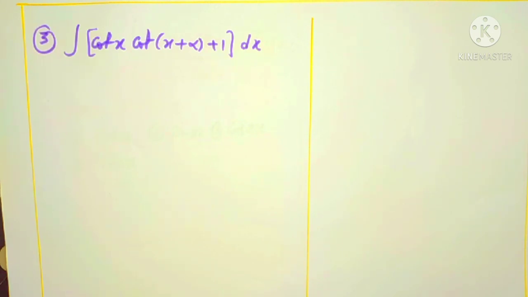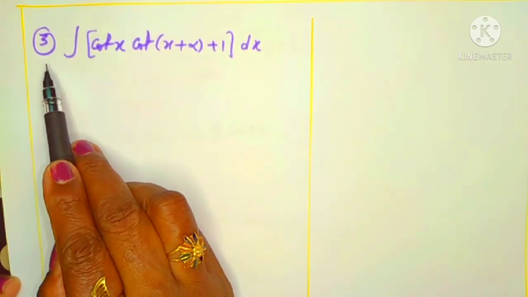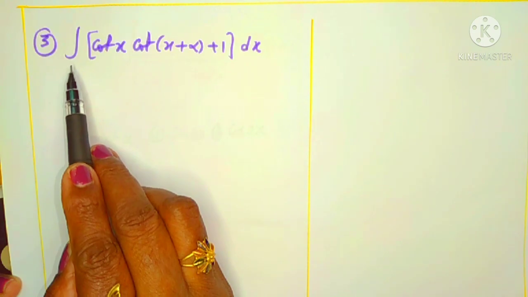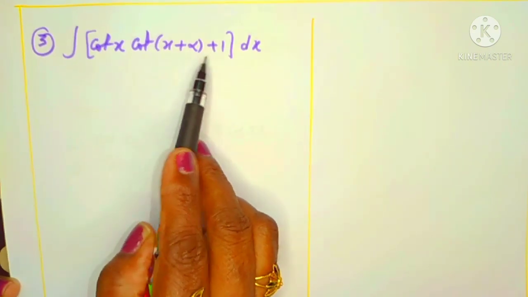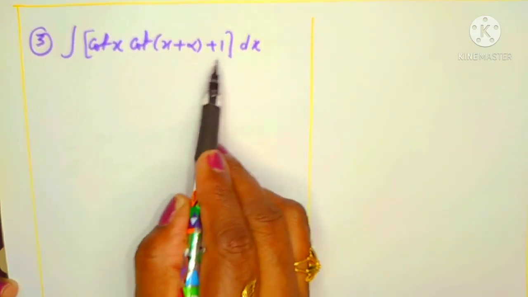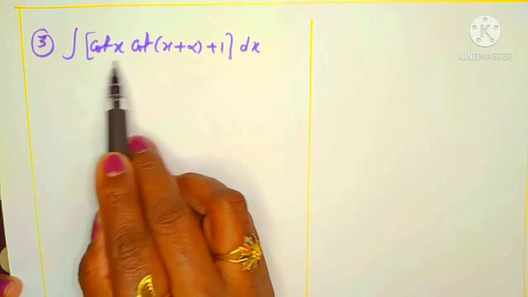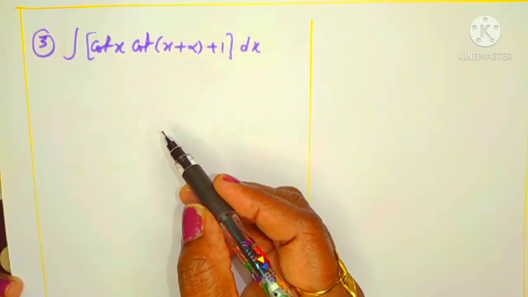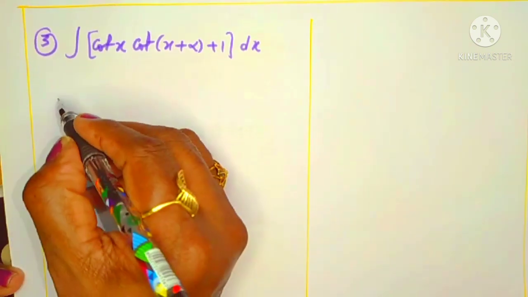In this question I didn't write the options because they are lengthy options. So I am explaining in a simple way. So what is this? It is the third question. As a third question I have taken the integral of cot x into cot of x plus alpha plus 1, and we are asked to find its integral. You know this is a cot, this is also cot. Cot we can write in terms of cos and sin. You know cot x we can write as cos x by sin x. That is our first step.